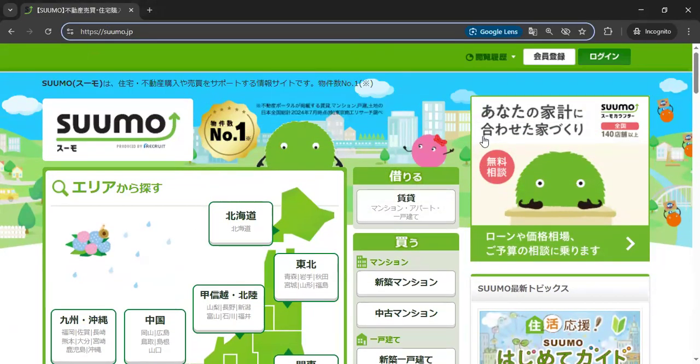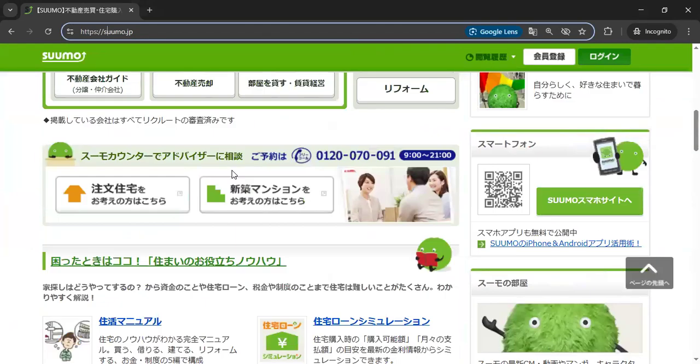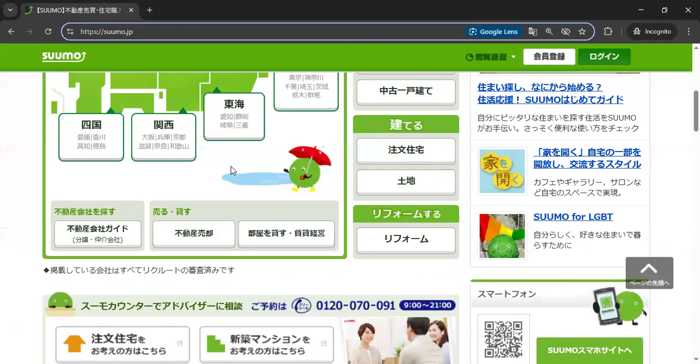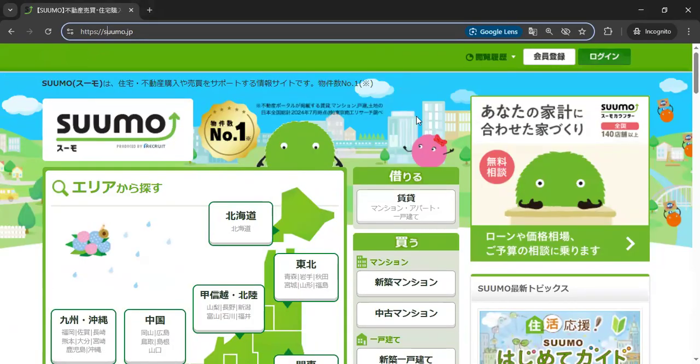I think you can change it to English. Where is it? I believe you could, but I don't see it. Am I using a Japanese VPN? I'm not using a Japanese VPN. I don't know.